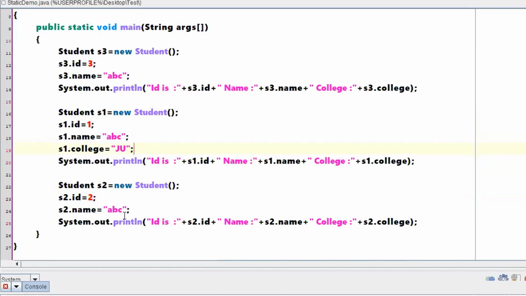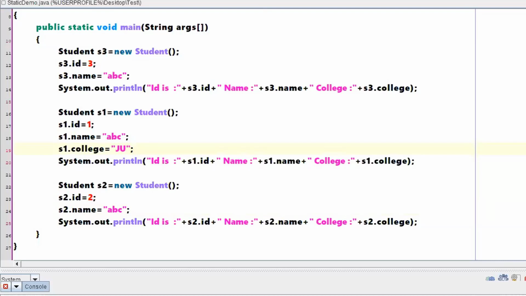Observe: I am not initializing a value for college with respect to S2. I have done initialization only with respect to S1. As S2 has been created later after S1, it takes the value modified by S1.